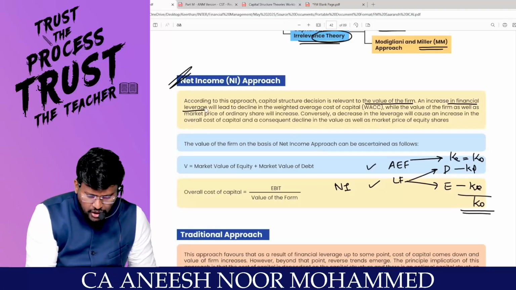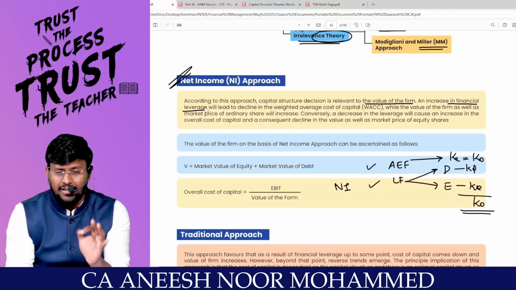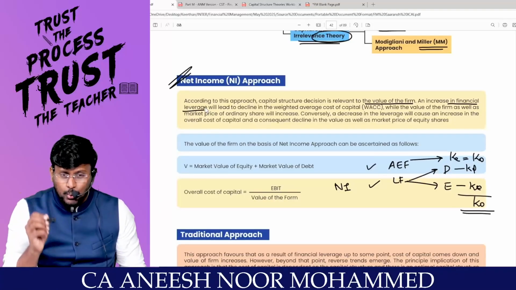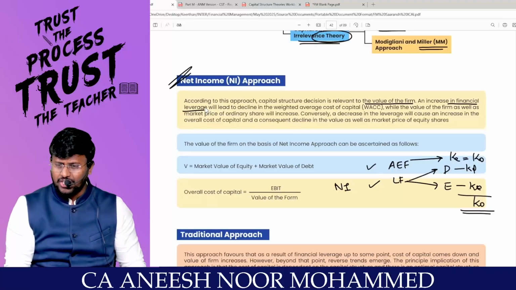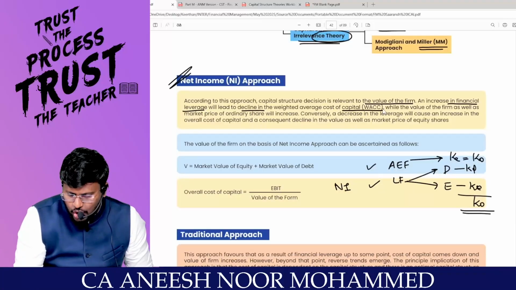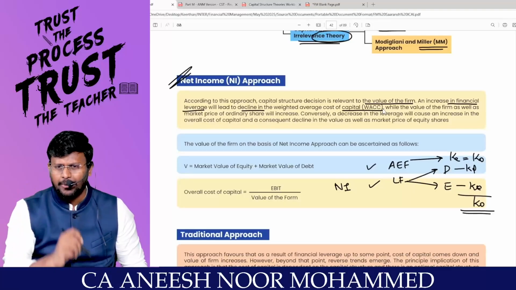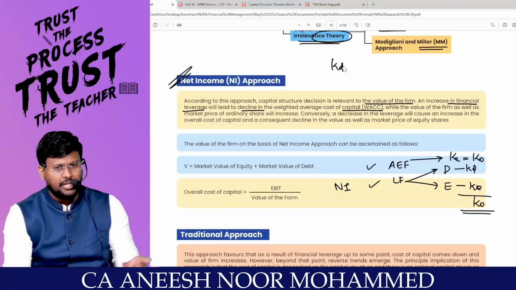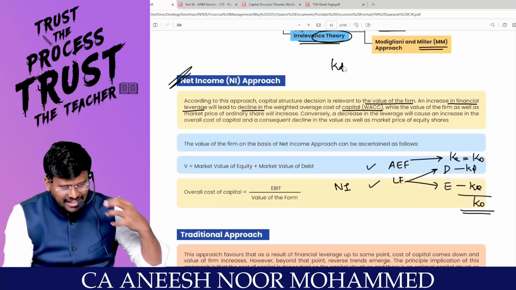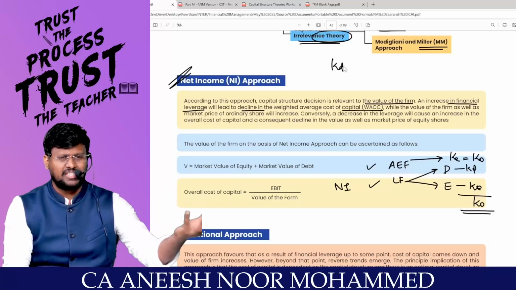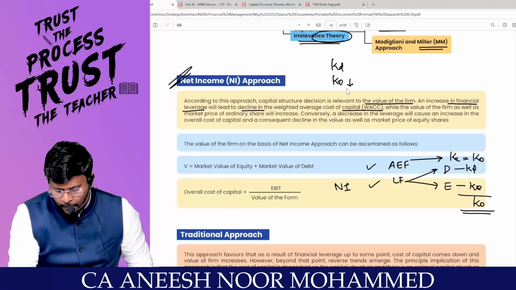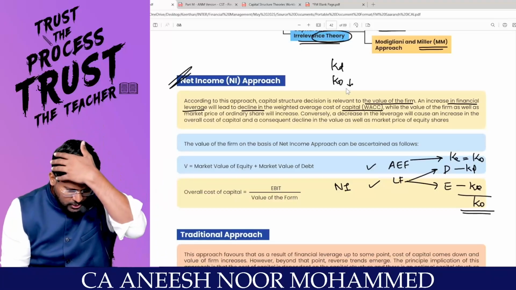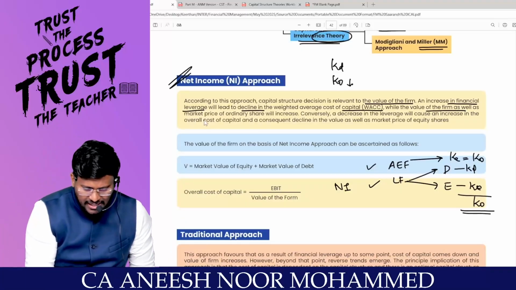An increase in financial leverage, which means use of debt in the capital structure, will lead to a decline in the weighted average cost of capital. If I inject debt into the capital structure, I am injecting KD into it. If the proportion of debt increases, the proportion of the cheaper source of finance increases, and it pulls down KO. If KO reduces, the value of the firm increases.